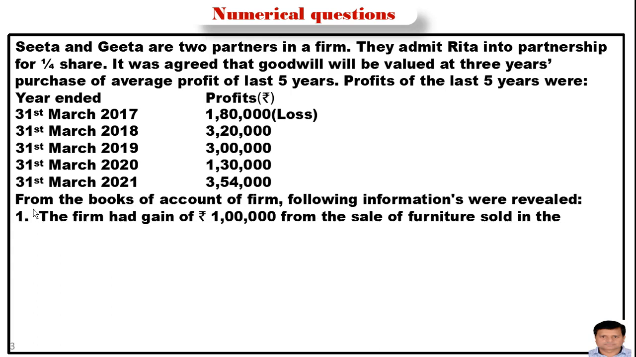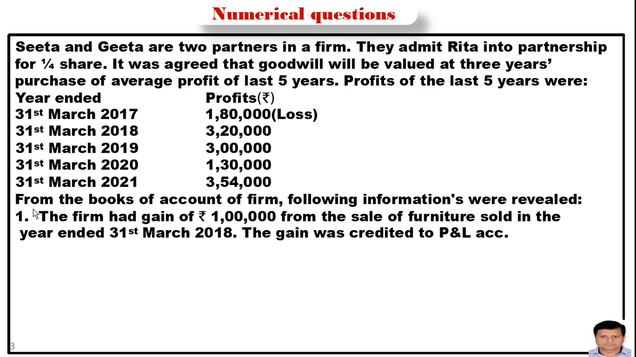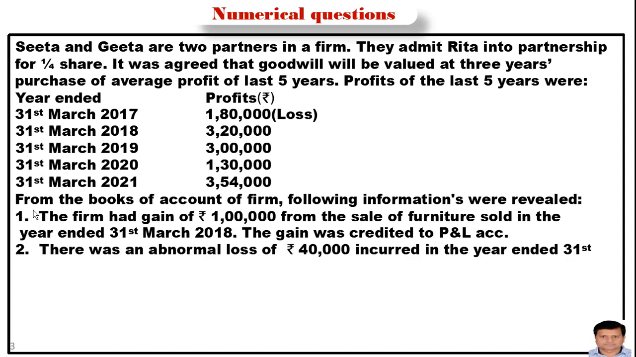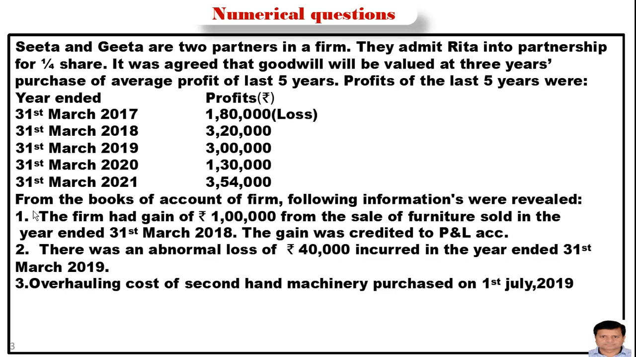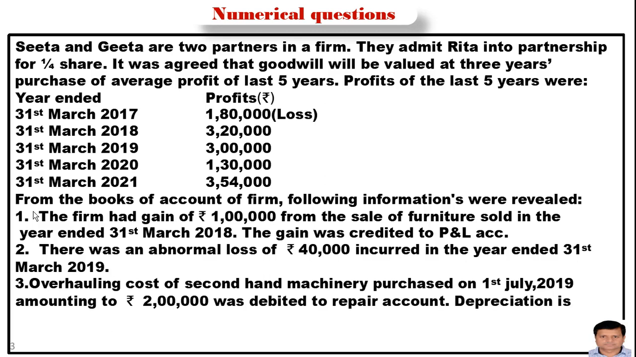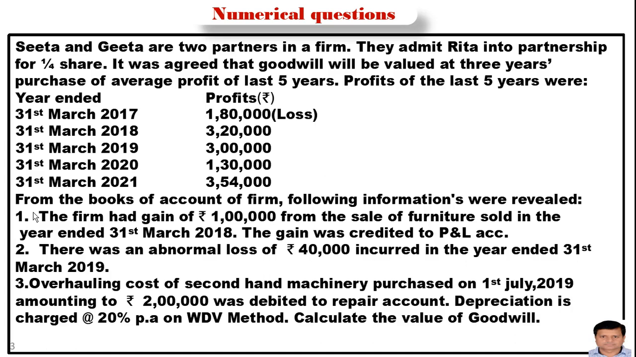These are some additional informations. The firm had a gain of rupees 1 lakh from the sale of furniture sold in the year ended 31st March 2018. The gain was credited to the profit and loss account. There was an abnormal loss of rupees 40,000 incurred in the year ended 31st March 2019. Overhauling cost of second-hand machinery purchased on 1st July 2019 amounting to rupees 2 lakh was debited to repair account. Depreciation is charged at the rate of 20% per annum on WDV method, meaning written down value method. Calculate the value of goodwill. So we solve this question.